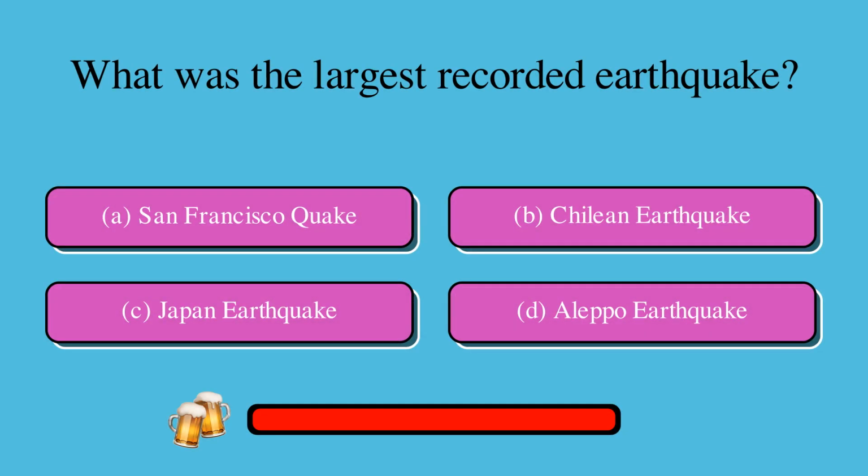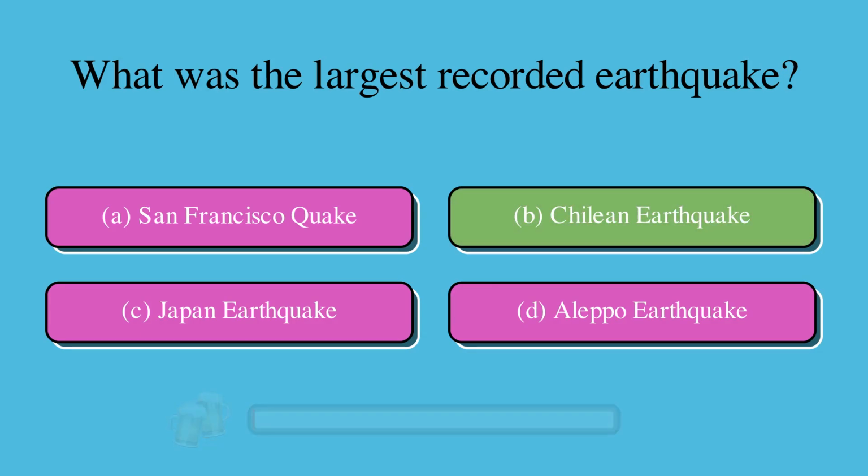What was the largest recorded earthquake? Is it A, San Francisco quake, B, Chilean earthquake, C, Japan earthquake, or D, Aleppo earthquake? The correct answer is B, Chilean earthquake.